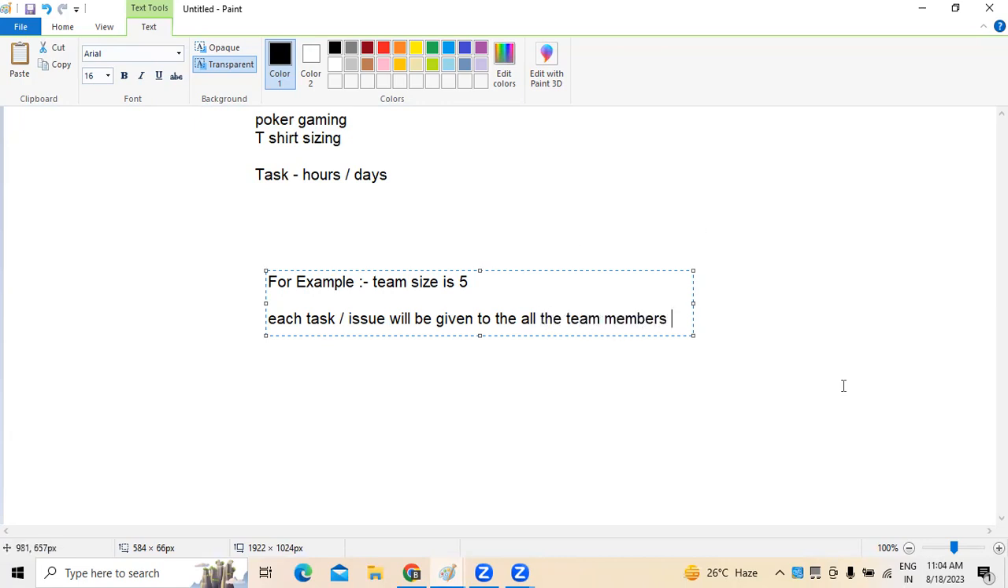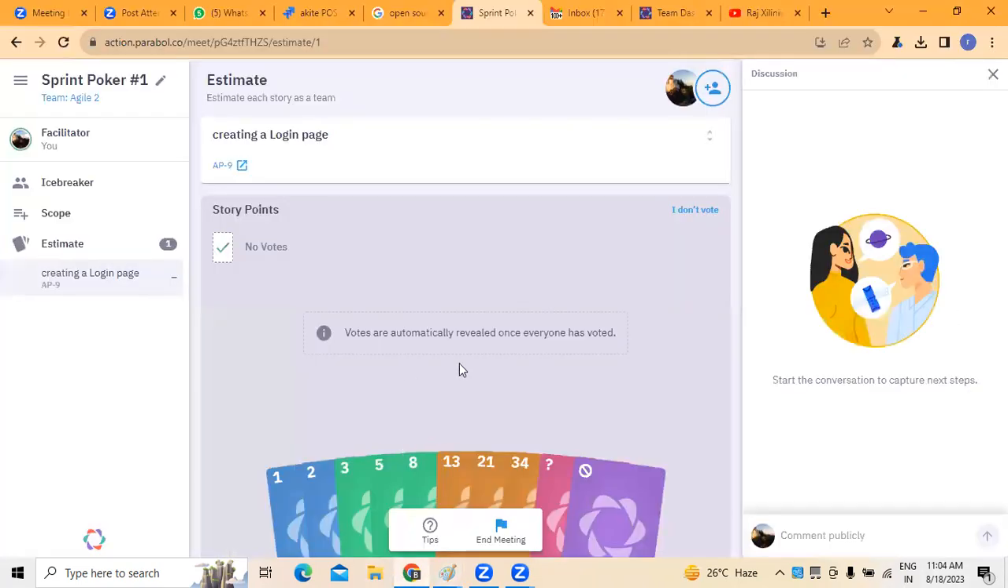Now they have to provide some number for that. Normally, this number is taken from the Fibonacci series. We normally use the Fibonacci series as the numbers. The Fibonacci series goes like this: 1, 1 plus 1, 2, 2 plus 1, 3, 3 plus 2, 5, 5 plus 3, 8, 8 plus 5, 13, and so on. This is how the Fibonacci series is used.